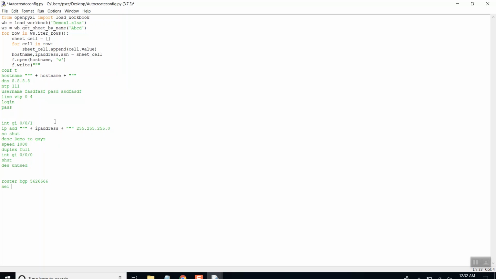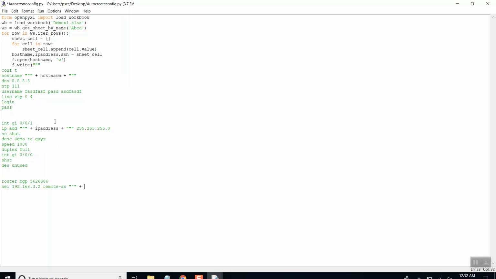Neighbor 192.168.2.3.2, and then remote-as is plus AS number.